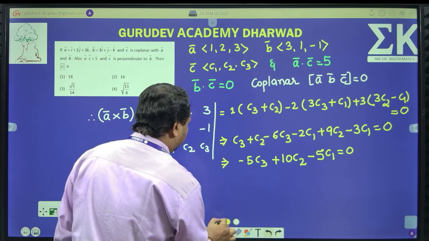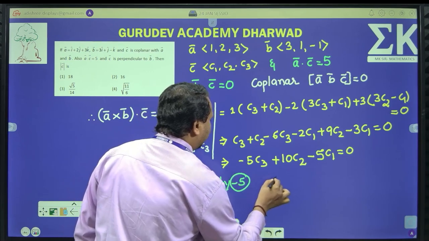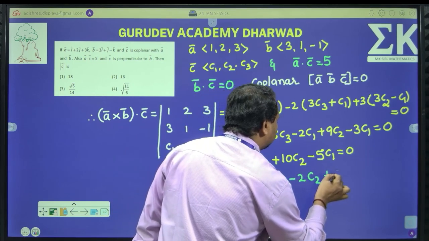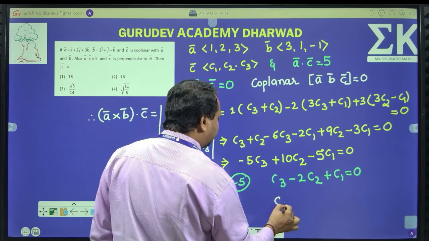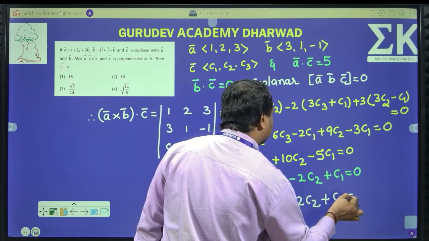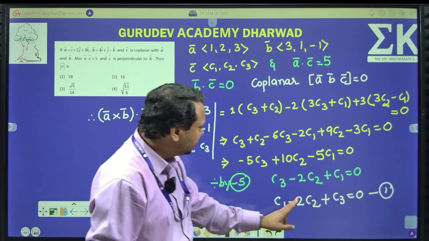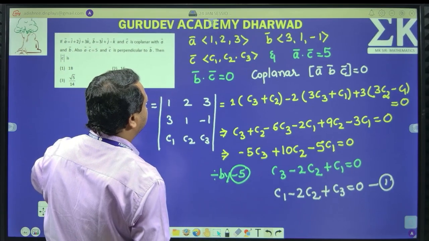If I divide the whole equation by minus 5, look at it: C3 minus 2C2 plus C1 must be equal to 0. Please note, I am writing in standard form: C1 minus 2C2 plus C3 is equal to 0. Call it equation number 1. I repeat, C1 minus 2C2 plus C3 is equal to 0.